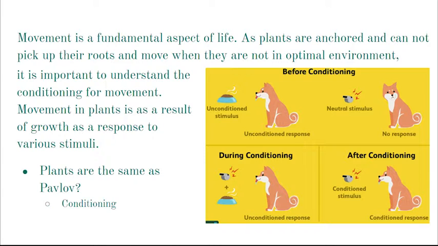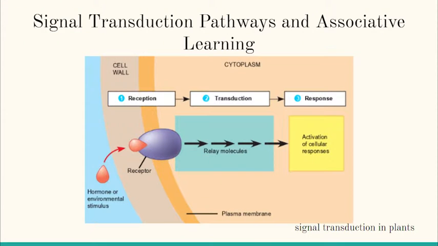This response is complementary to the findings of psychologist Ivan Pavlov in his work on classical conditioning. In Pavlov's experiment, he explored classical conditioning of dogs for the subconscious associations of an unconditioned stimulus to an unconditioned response, ultimately creating a conditioned response. Plants don't necessarily learn in the same sense as humans or dogs, but they do have signal transduction pathways that link the signal reception to a response.